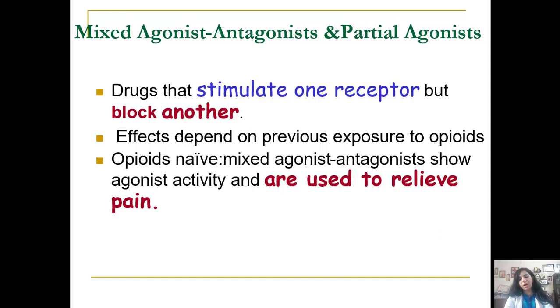Suppose we consider pentazocine. Pentazocine is a kappa agonist, and I told you the mu receptors mediate spinal and supraspinal analgesia. So the analgesia which will be mediated by the delta receptor, by the kappa receptor, will always give benefit to the patient. So it can be used to relieve pain, like postoperative pain.